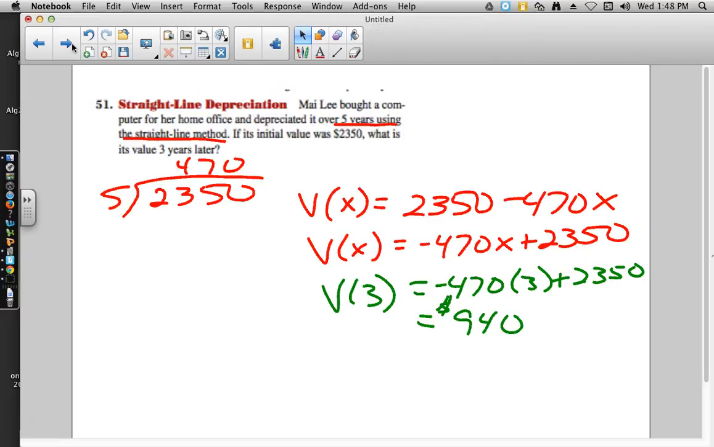So straight line method literally just means doing the same amount of depreciation every year until the whole value is down to zero. The entire computer, equipment, whatever it is, down to a balance of zero in the books. And that's it.